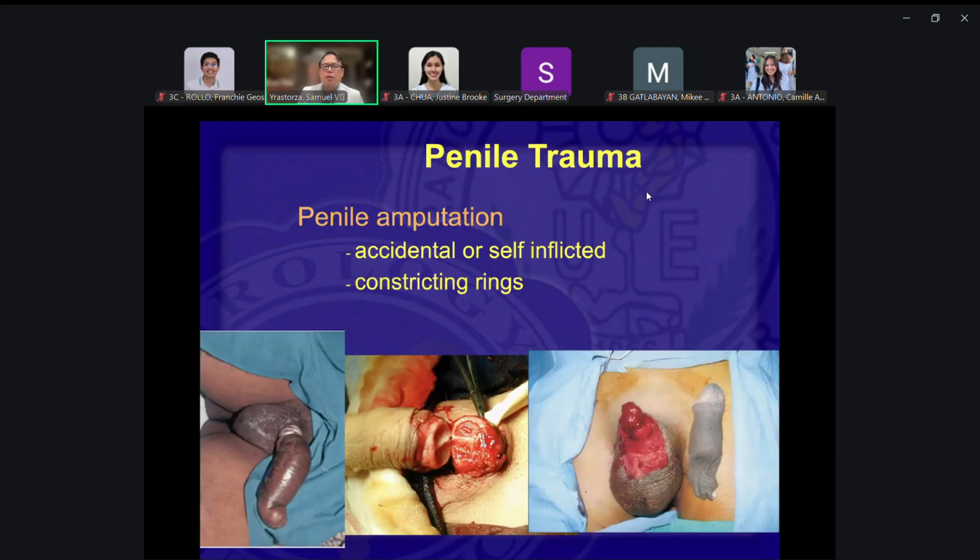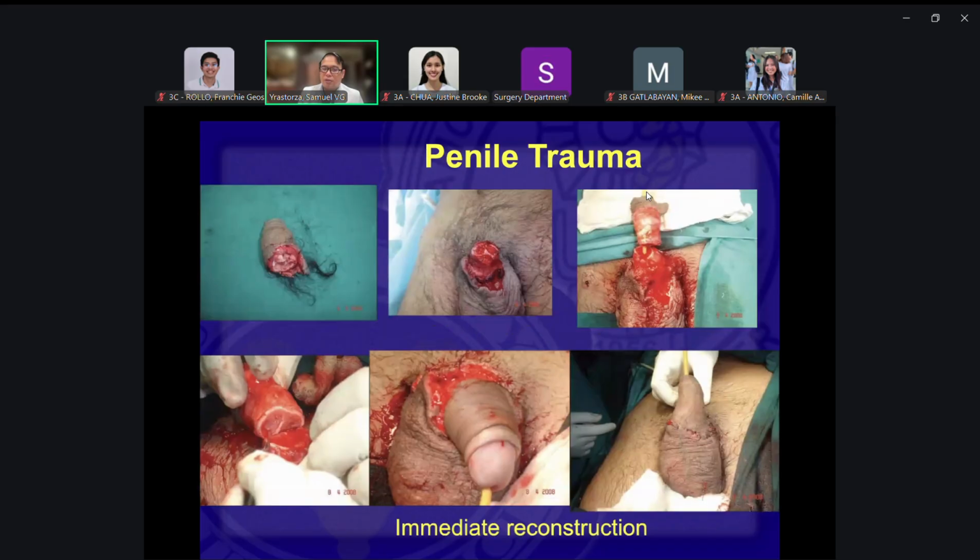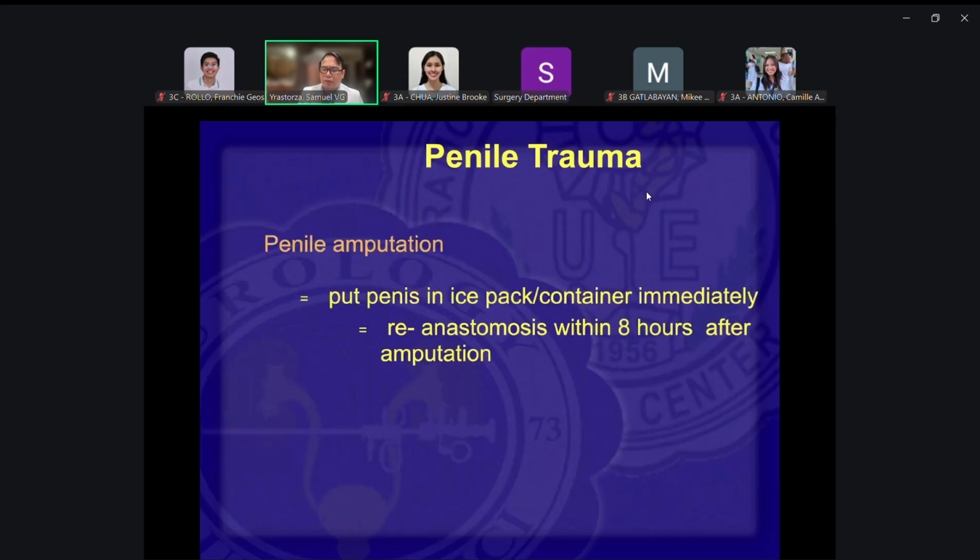Of course, this will be beyond your level in terms of repair, but what you need to know as a general practitioner is, when you have penile amputation, right away, when the patient comes into your clinic or emergency room, put the cut penis in an ice pack container, fill it up with ice, then send them over to a tertiary clinic that can do this repair. And it would be very important to do it within 8 hours after amputation to preserve the penis.